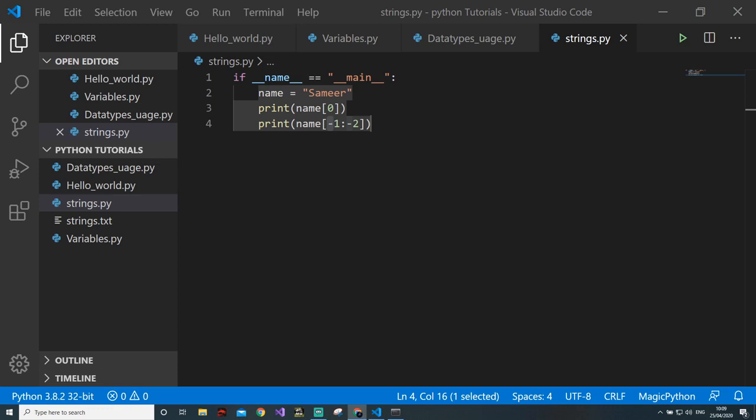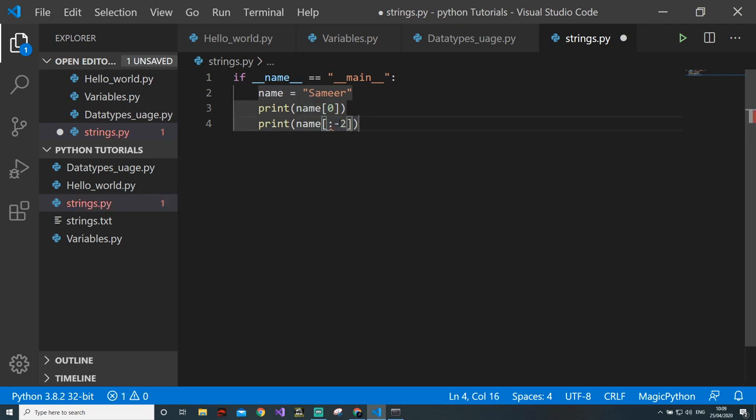Strings are very useful when it comes to various programs, and as you will see, they are used in many applications. Okay, so remember this. Now there is one more thing which is very simple: if you want to reverse the string, this is called slicing.